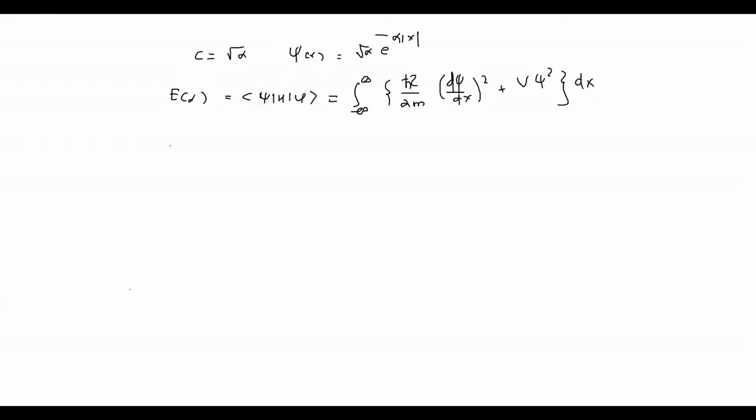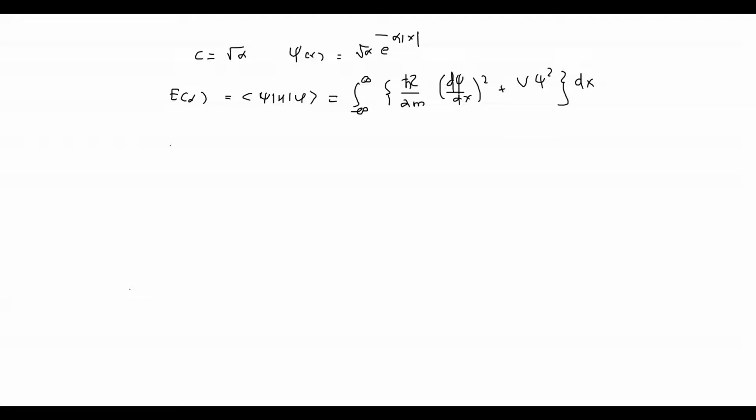So this form is used because it is easily solvable, because instead of the double derivative I have to take the single derivative only. So let us just take the single derivative first, but we know here it is mod x, so the integration limit will also be split from minus infinity to 0 and then 0 to infinity. And because psi is root alpha, the constant factor, and since it is squared, the constant factor will become alpha.